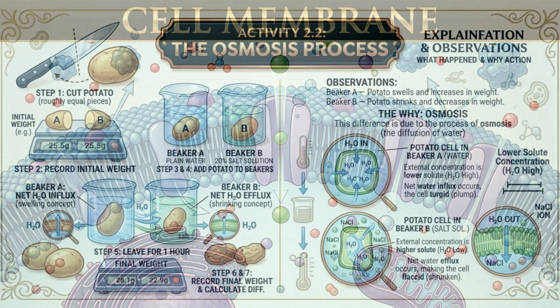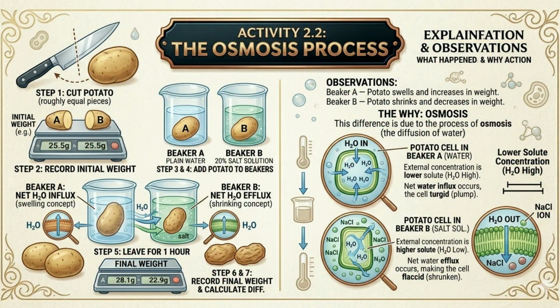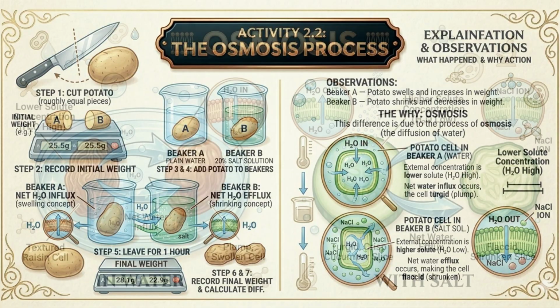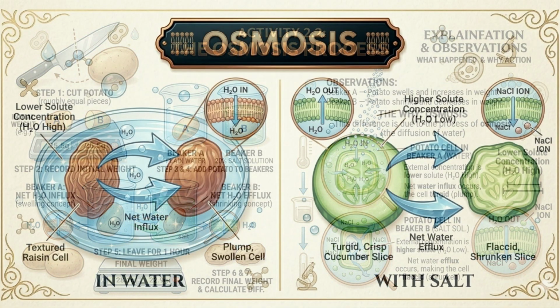Activity: potato experiment. In this experiment, one potato piece is placed in plain water. Another is placed in concentrated salt solution. After some time, the potato in plain water swells. The potato in salt solution shrinks. Why does this happen? Because of a process called osmosis.